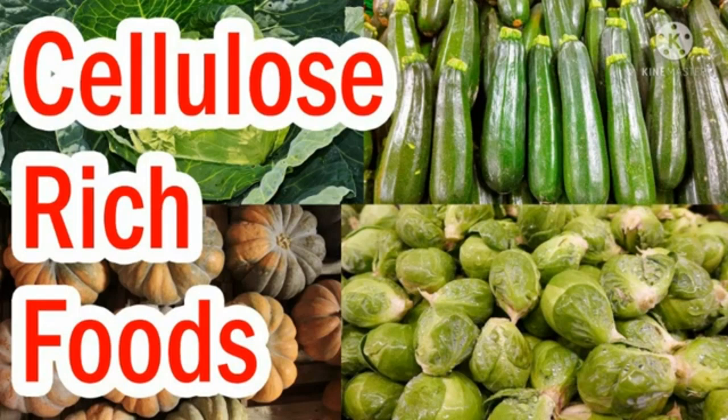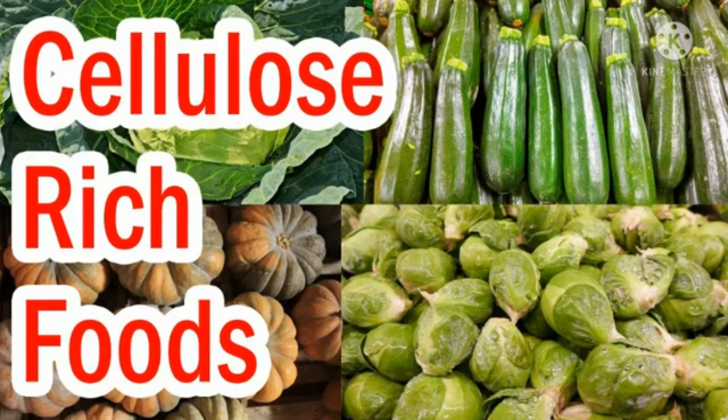Why is cellulose not digested by the human body? Because the human body does not have an enzyme to break it down. Cellulose does not provide any energy to our body.